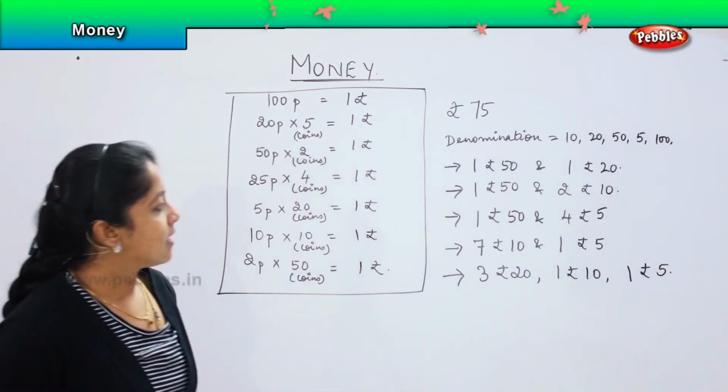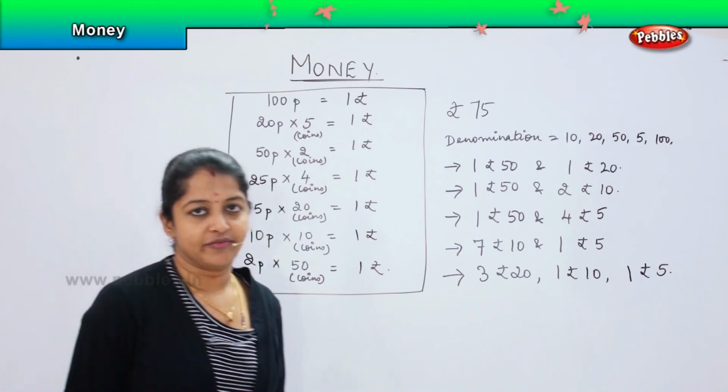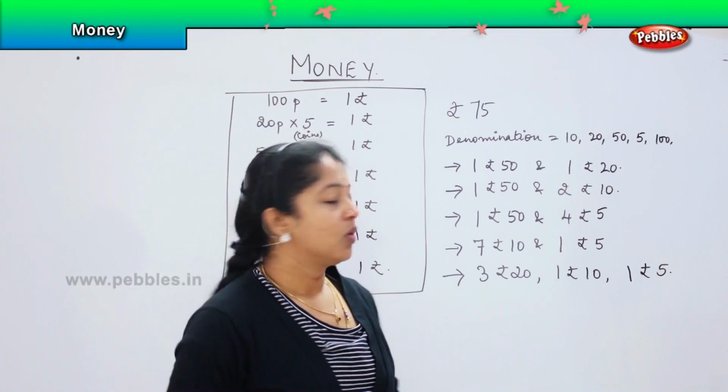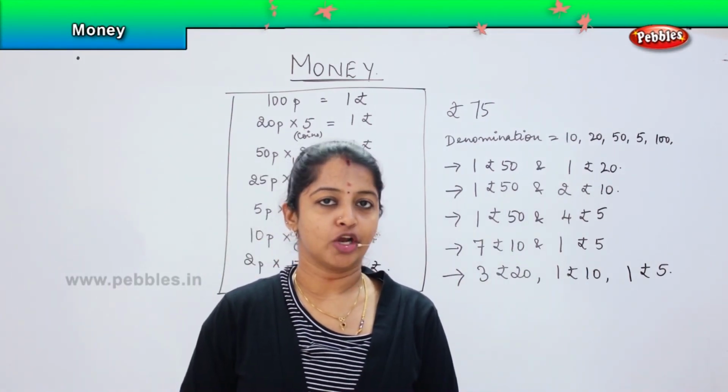Yes. So these are the various ways in which I can give the denomination of 75. Clear, children? So based on these concepts, we are now going to solve the questions based on money. So are you all ready for it?